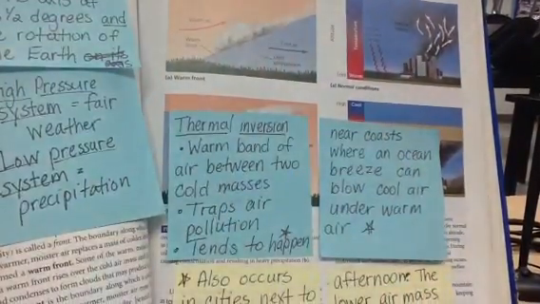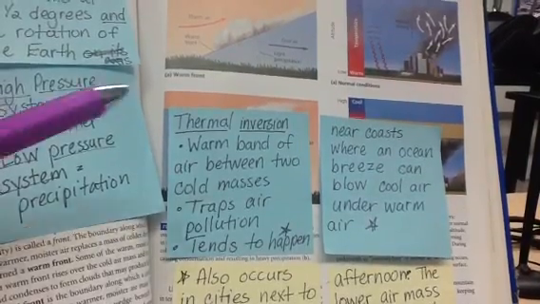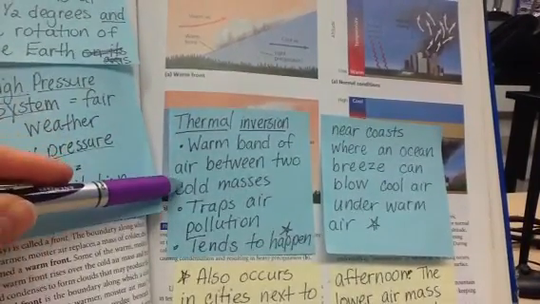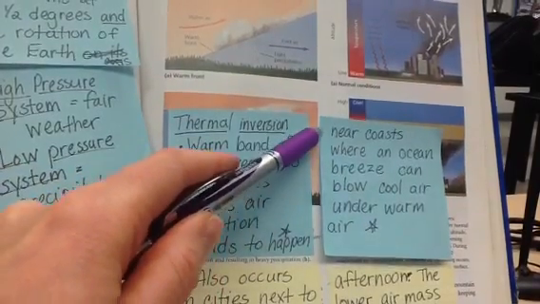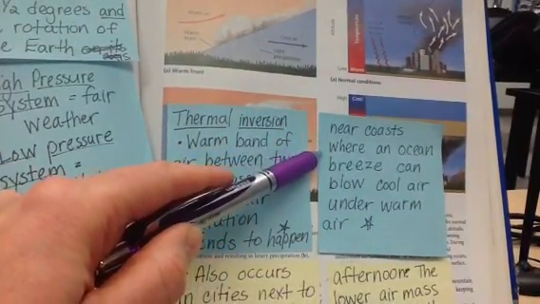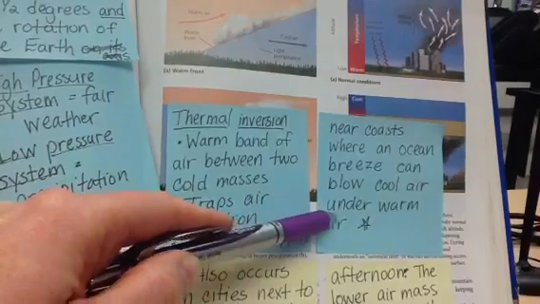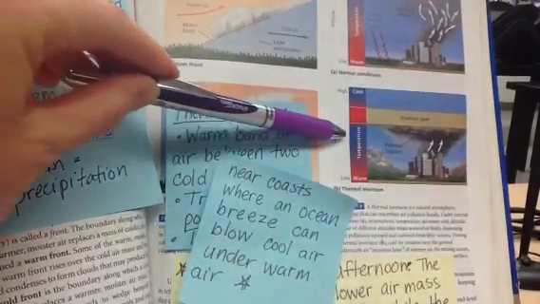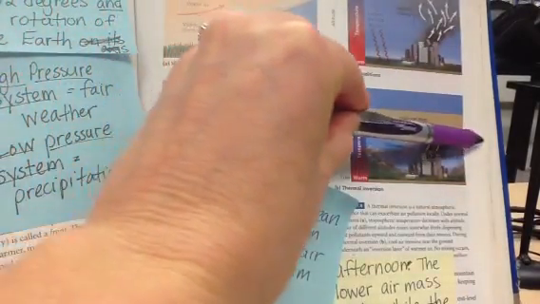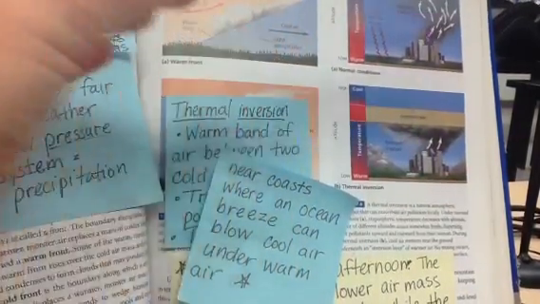It can happen a couple of ways. So you have a warm band of air between two cold masses of air. It traps air pollution, and it happens in a couple places. It happens on the coast where an ocean breeze can blow cool air under warm air. So in the summertime, you have warm, warm, warm, and then all of a sudden an ocean breeze puts this band of cold air right here, and the pollution can't get past that hot band.